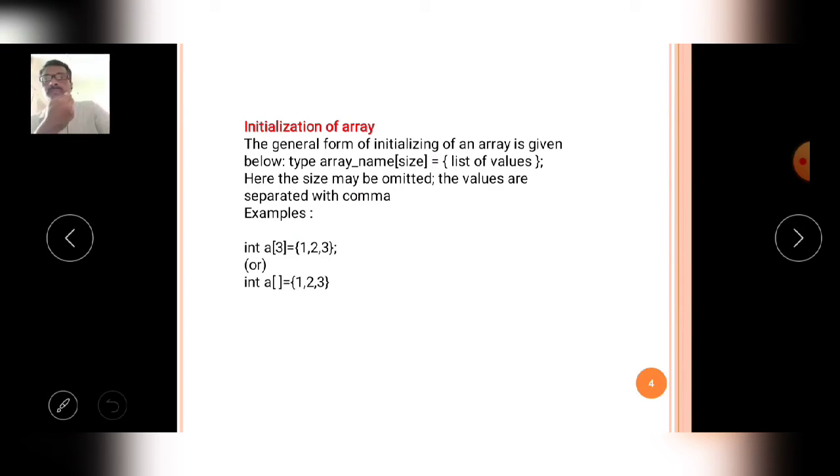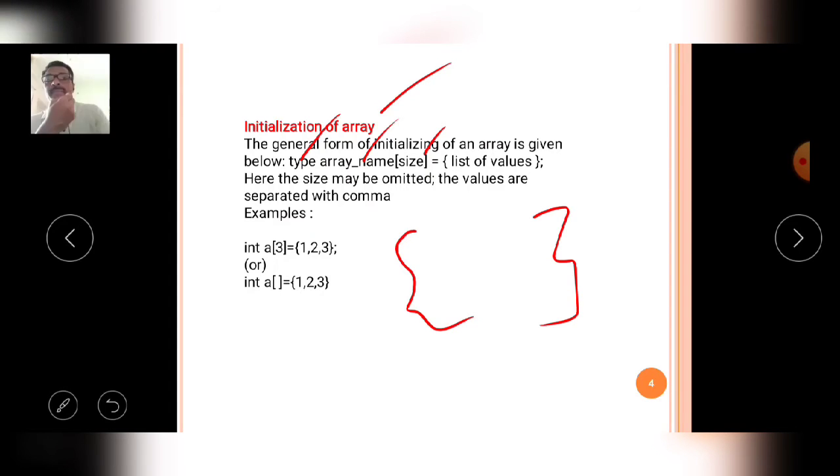Then comes initializing of an array. What is the meaning of initializing an array? I already explained it before this slide. Initializing means storing values into the declared array. Storing values into the declared array is called initializing of an array. The general form of initialization of an array is given below: type, then array name, then size, which is the declaration of the array, and then in curly braces you have to mention the list of values.